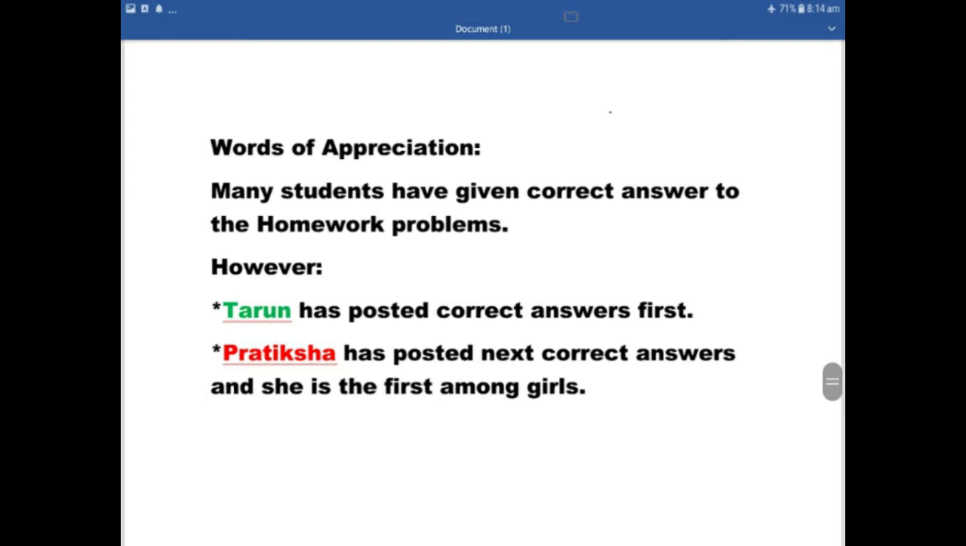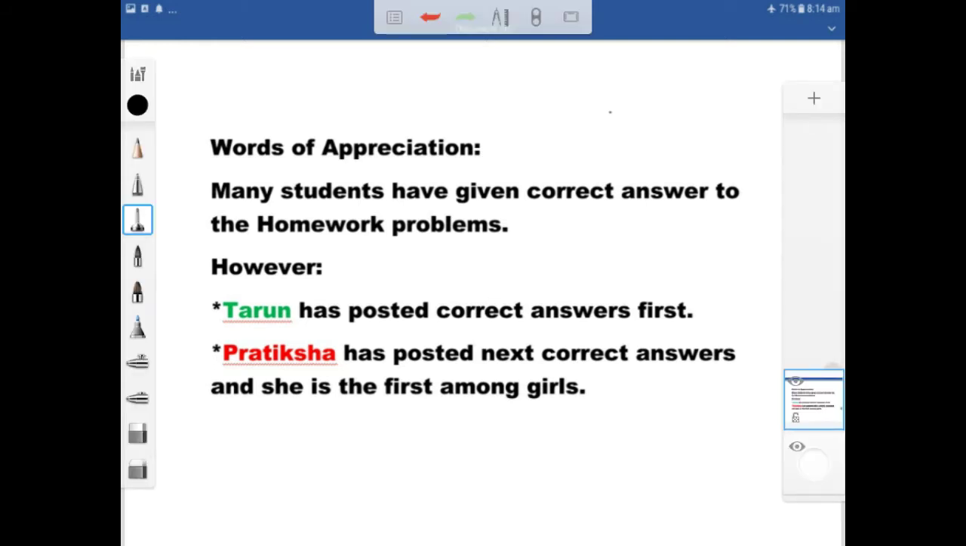Before Tarun, one more student posted, Shubham actually, if I am not mistaken. But those answers were not correct, unfortunately. Tarun was the first one who posted correct answers, and then Pratiksha posted correct answers. However, she is the first among the girls. And the first person who posted answers but not correct, I don't remember his name. I will discuss later on in the next video.